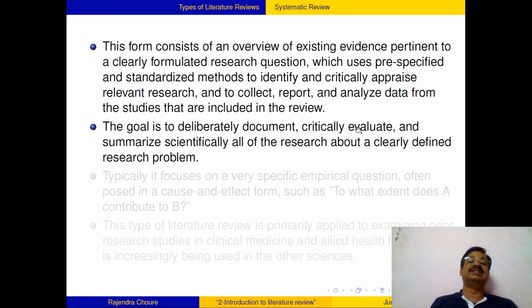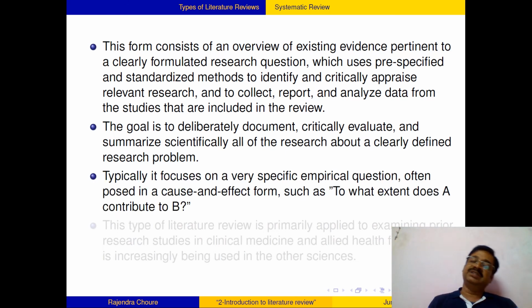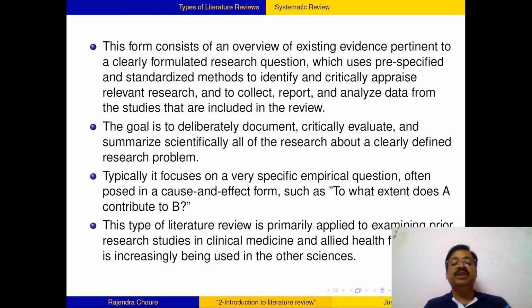Policy papers are mostly systematic reviews, and systematic reviews are called upon by many high-level, high-quality journals to appraise their readers about research going on in a particular direction, and for that they call upon very expert authors to write these reviews. And this type of literature review is primarily applied to examining prior research studies in clinical medicine and allied health fields, because these are very critical for the life of human beings, and that's why a very high level of expertise is required to write these reviews.